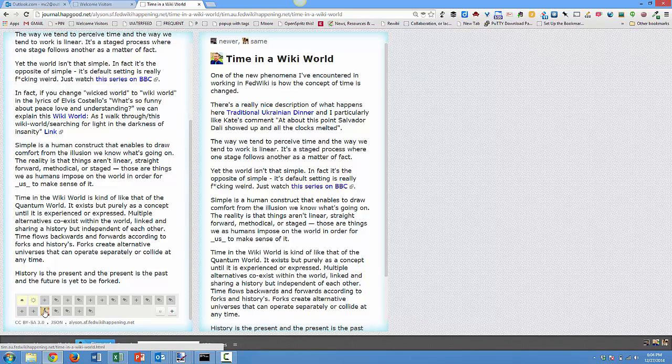Now, the reason why the top icons don't give you the original author is they're just telling you when the last edits were made, right? So if, for example, Tim comes back here and makes an edit to his page in 10 minutes, Tim will actually be the newest editor on here because he was the last person to make an edit. I don't know if that makes sense, but if it does, you're starting to get how this works.